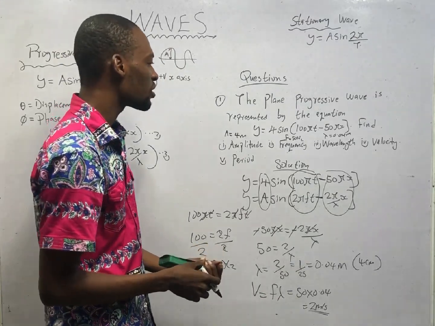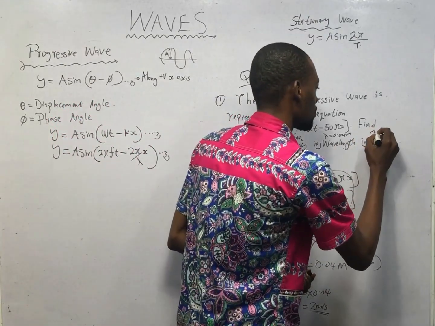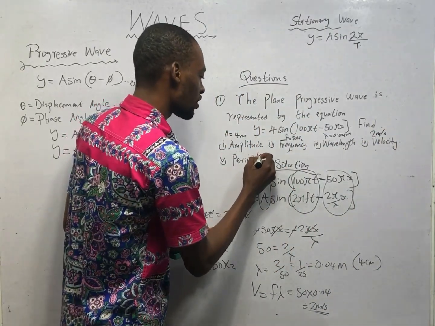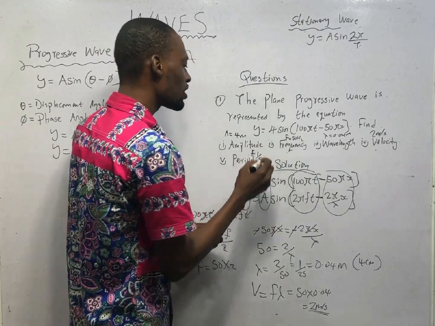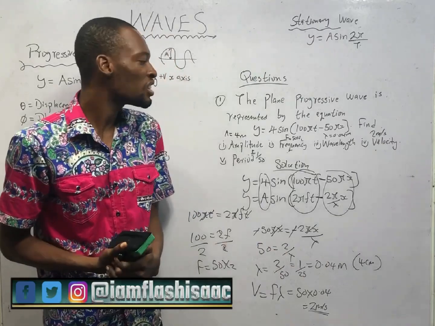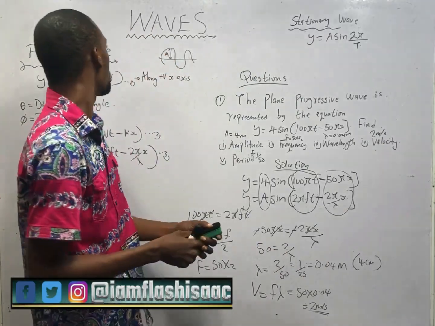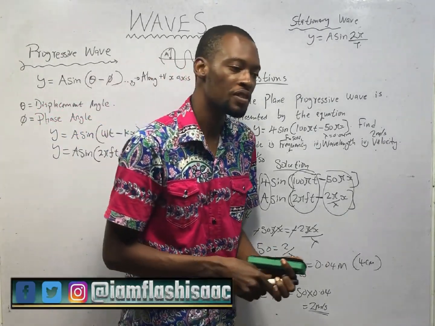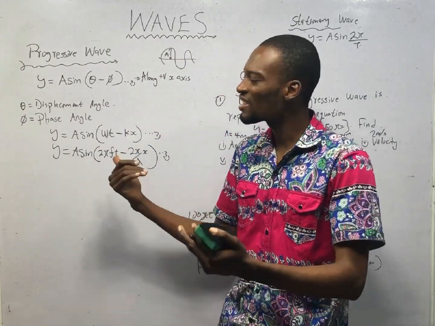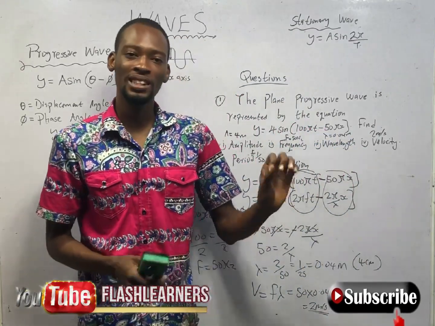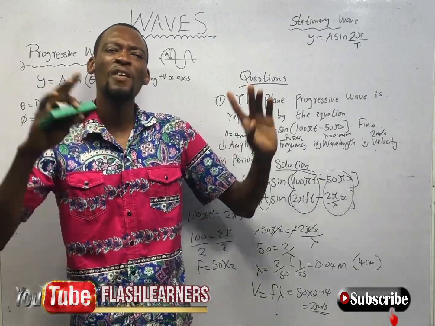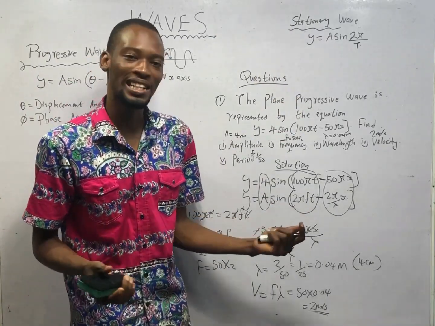And what is period? Period is 1 over frequency. That is 1 over 50. Because frequency is 50. So ladies and gentlemen, we've been able to find the amplitude, frequency, wavelength, velocity, and period of progressive waves. With this, we come to the end of waves. Not the end, but the end of this class. Because there are more videos covering sound waves, light waves, and other parts of waves you need to understand.